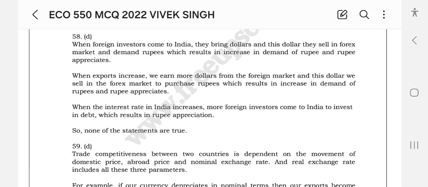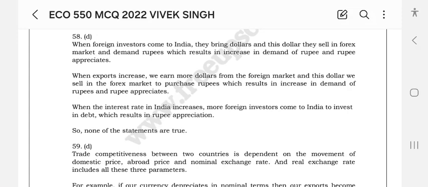When foreign investors come to India, they bring dollars, and this dollar they sell in the forex market and demand rupees, which results in an increase in demand of rupees and rupee depreciation. When exports increase, we earn more dollars from the foreign market, and this dollar we sell in the forex market to purchase rupees, which results in an increase in demand of rupees and rupee depreciation.